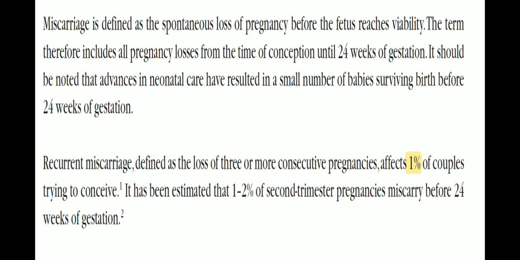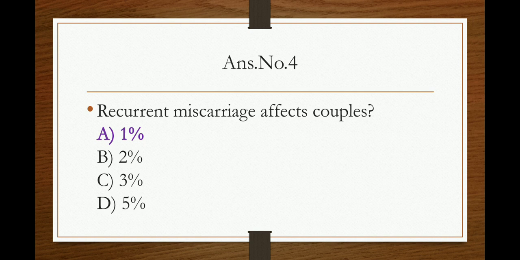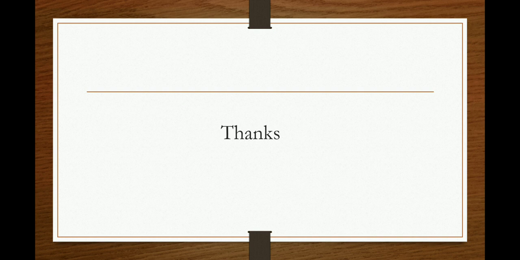It has been estimated that 1 to 2% of the second trimester pregnancies miscarry before 24 weeks of gestation. So it's written clearly that 1% of the couples are affected by the recurrent miscarriages. That is basically the answer of this question. Recurrent miscarriages affect couples, how much percent? That is 1%.